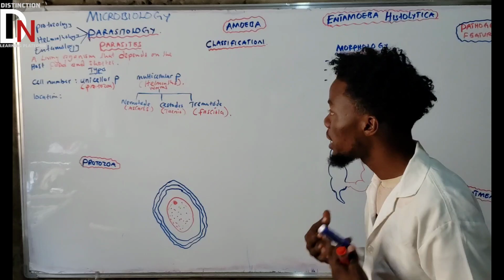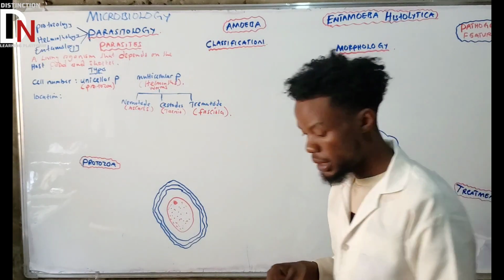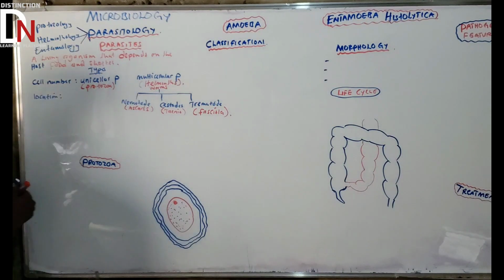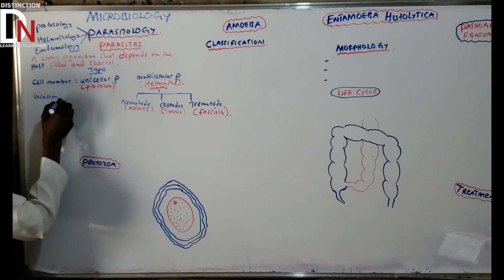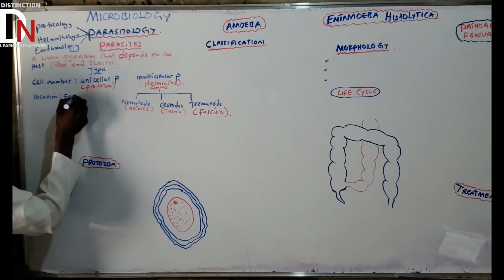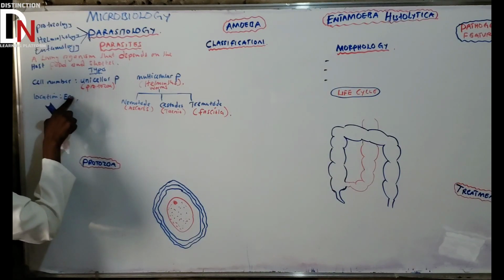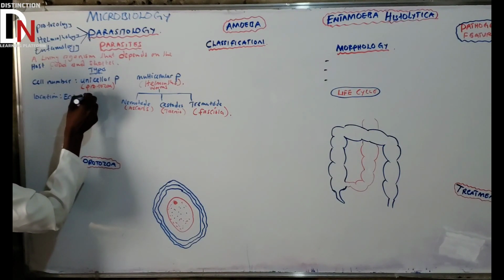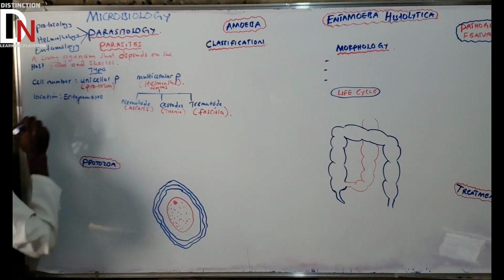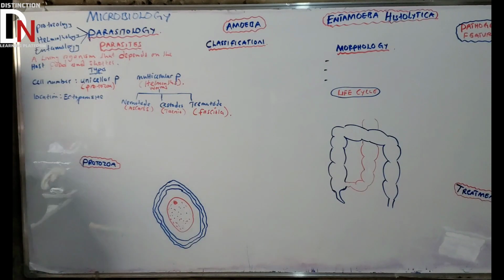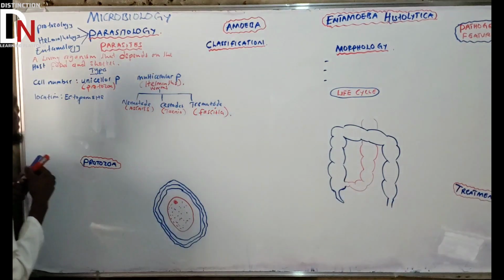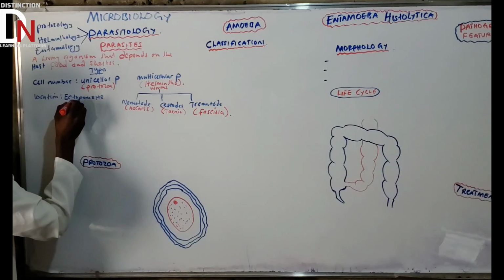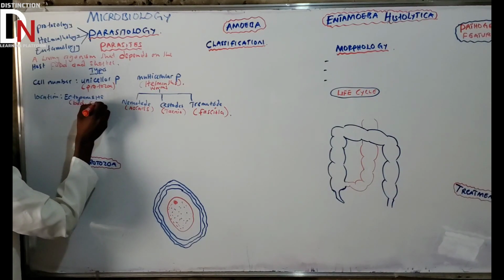Let's start with parasites that live on the body surface. What do we call those? We call them ectoparasites. So that is the first one. Let us write it here: ectoparasite. Ecto comes from the word ecto; basically, it is the type of parasite that you can find outside. Here in brackets we'll say they live on the body surface.